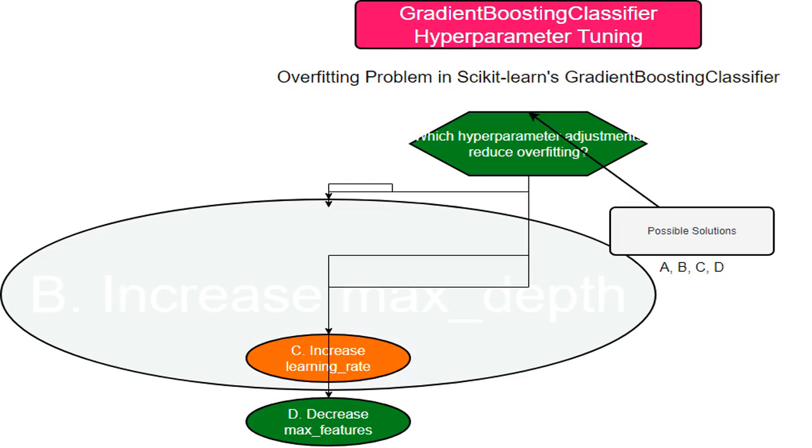Increasing max_depth, tree depth, makes each tree more complex, and that almost guarantees more overfitting. Imagine each expert in my team becoming overly specialized, missing the bigger picture. This isn't going to solve overfitting, rather it will exacerbate the issue.